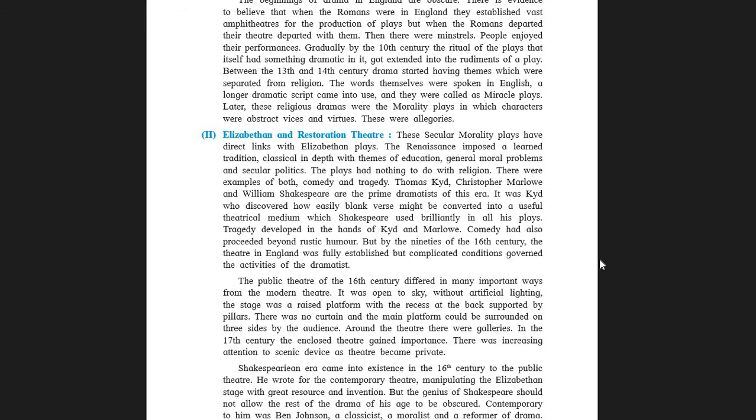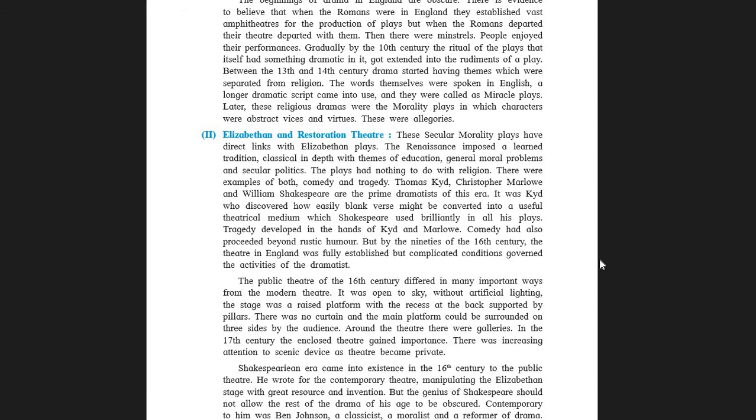So students, please take note here. Elizabethan and Restoration theatre was much more educational in nature, that is, imparting more and more values, more and more information to the society, discussing topics based on tradition, based on conservative thoughts of the society, discussing the moral problems of the society and the secular politics.